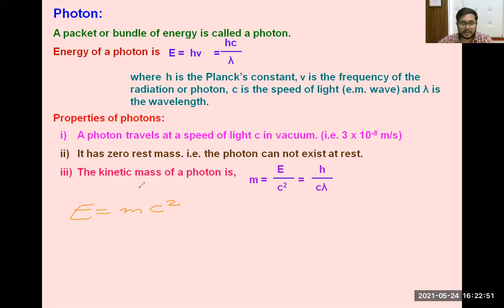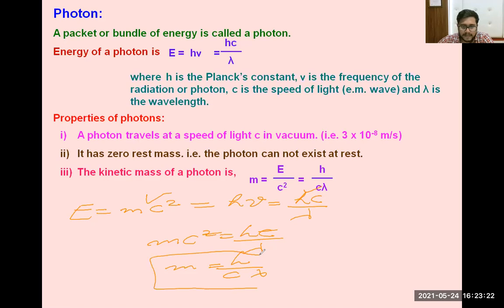But the energy of a photon is equal to h mu, or hc by lambda. Relating these two, mc^2 = hc/lambda, so one c gets cancelled and mass is equal to h by c lambda. This is the kinetic mass of the photon.